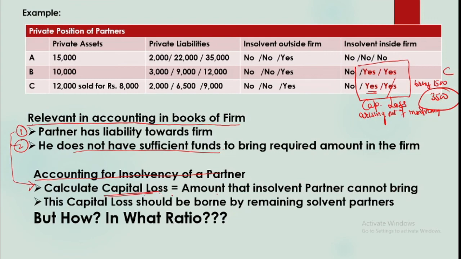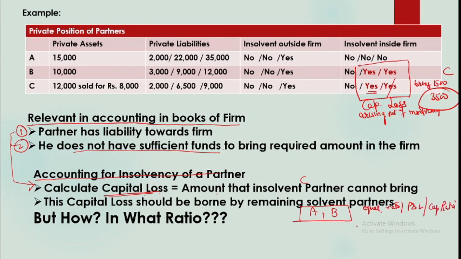But now the big question arises: who is going to bear this loss? If I say that this is the loss of C, so A and B will bear the loss. Then another question is, in what ratio? Should they bear it in equal ratio? Should it be the P&L ratio? Should it be the capital ratio? What should be the ratio, isn't it? So this is a question which is very important to answer.